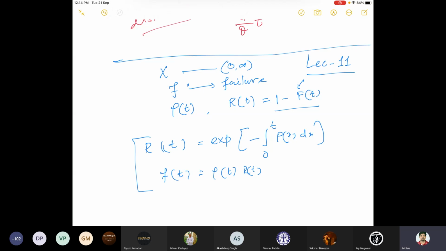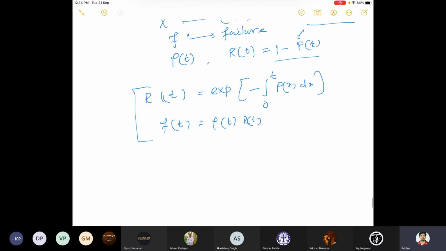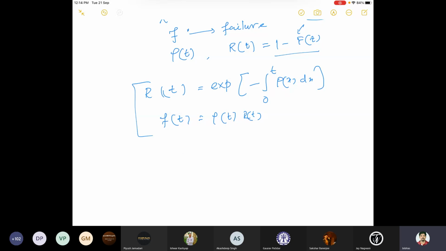Then we had seen one example where we considered a generic rate function rho t, some scalar times alpha beta times t to the power beta minus 1. If this is my rho t, then we calculated F t, and we saw that it follows the Weibull distribution.